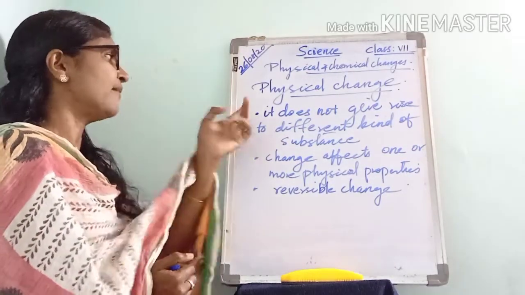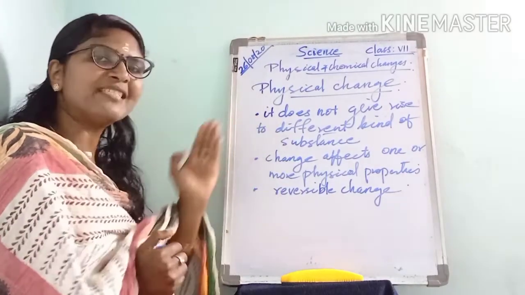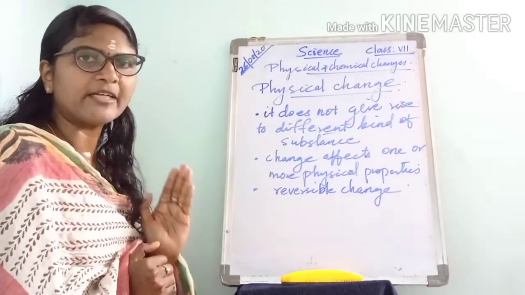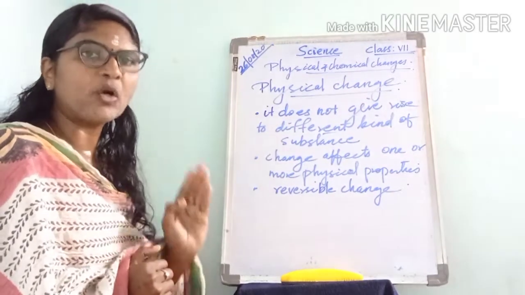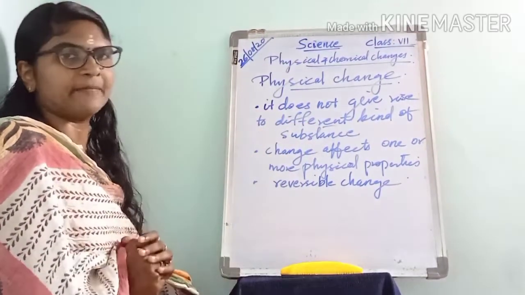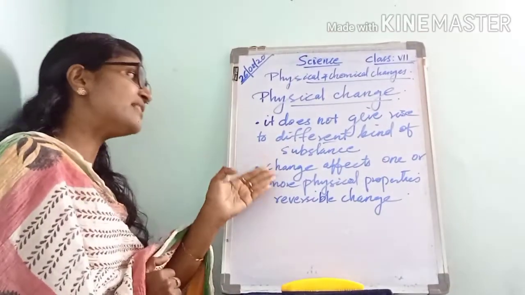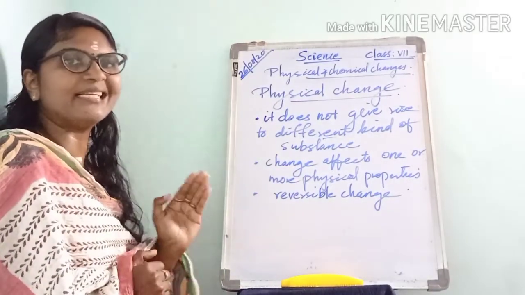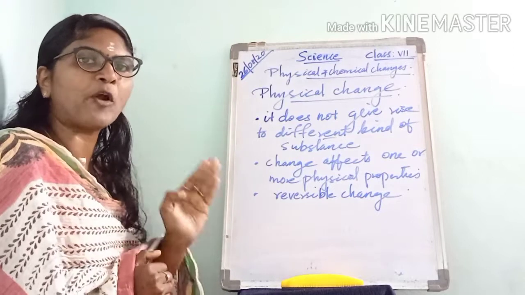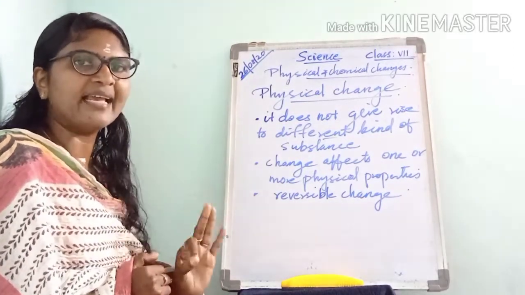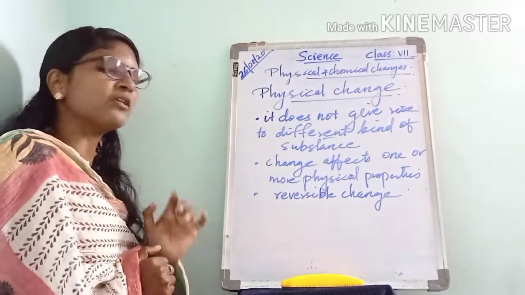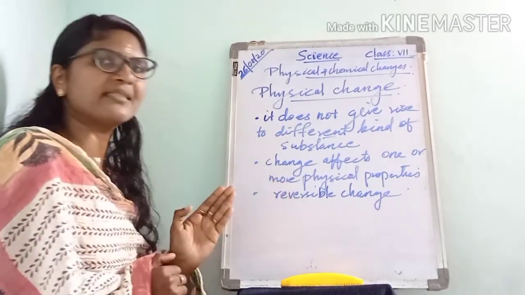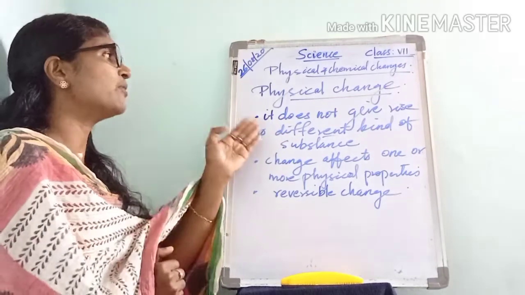So we can say when a substance undergoes a physical change, it does not give rise to a different kind of substance. The second is that a physical change affects one or more of its physical properties of matter like state, size, shape and color. The next, most of the physical changes are reversible processes. That is about the physical change.